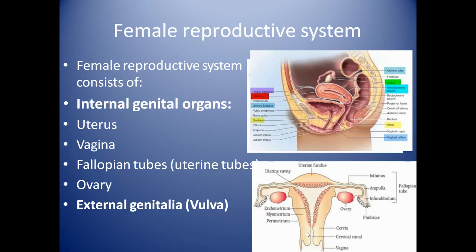Female reproductive system consists of the internal genital organs: uterus, vagina, fallopian tube, ovary, and external genitalia. This is the vulva.